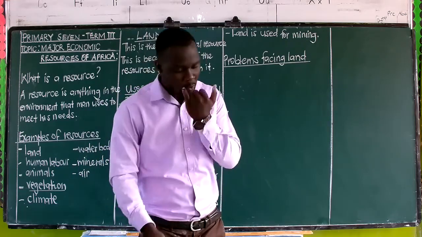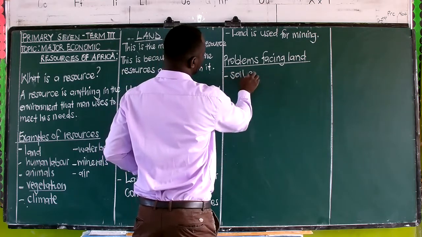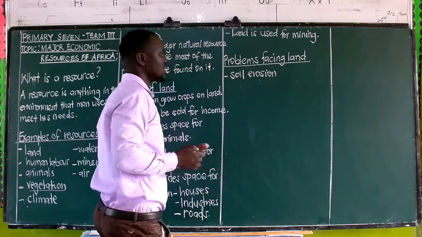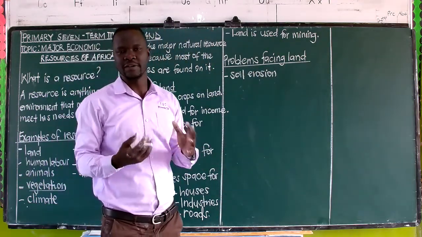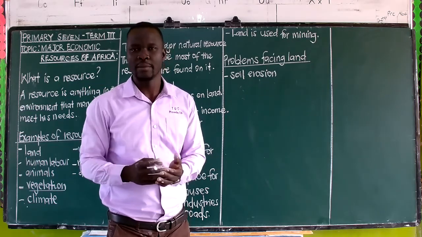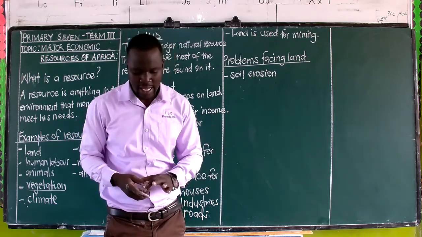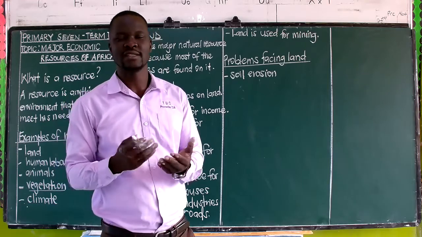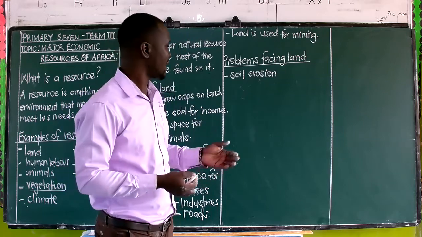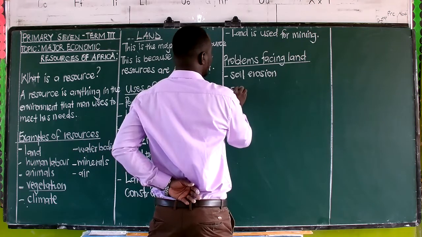What brings that? One, we are having the problem that we call soil erosion. Now, soil erosion, as we all know, is defined as the washing away of that top fertile soil by erosion agents. And of course, you will find that when this happens, the land loses its fertility. That is soil erosion.